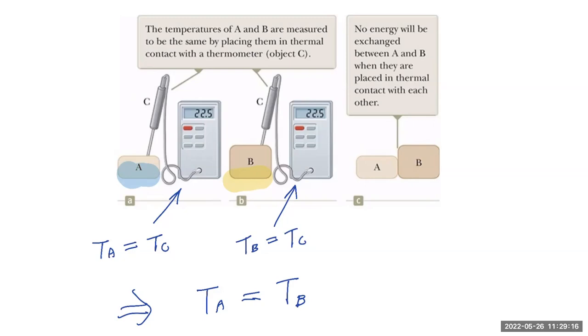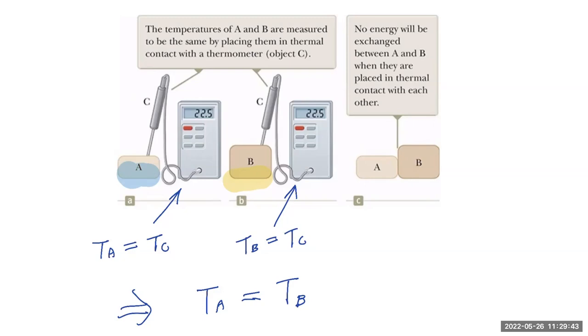We put A and B together in thermal contact. If there's no energy flow, that's cool because they reach the same temperature. So TA equals TB according to our connection between thermal equilibrium and temperature. What happens, God forbid, if there's a weird situation, energy starts to flow from A to B or from B to A? That means TA is not equal to TB because energy is still flowing, right?